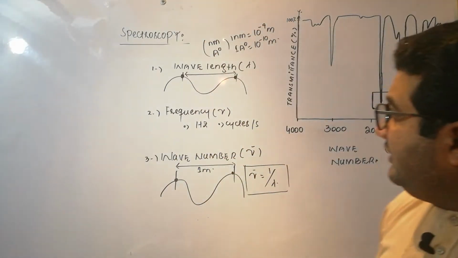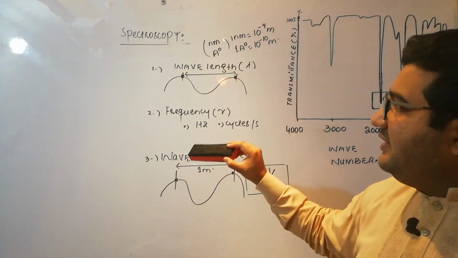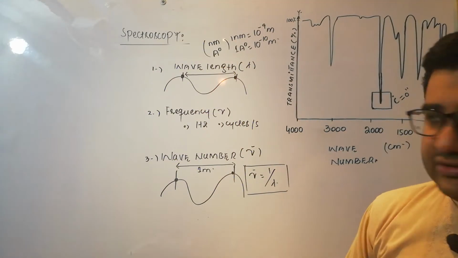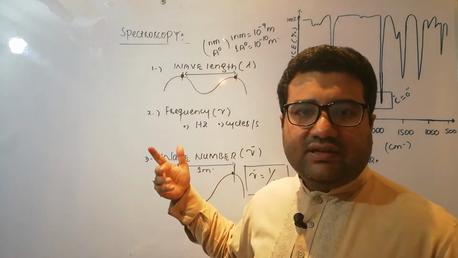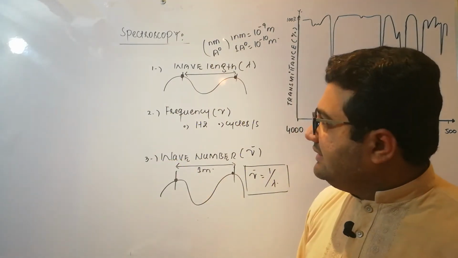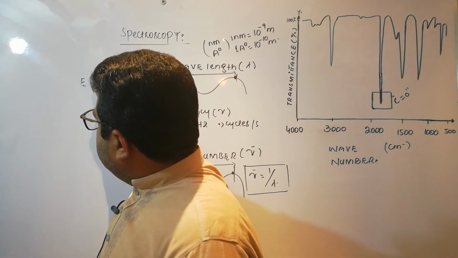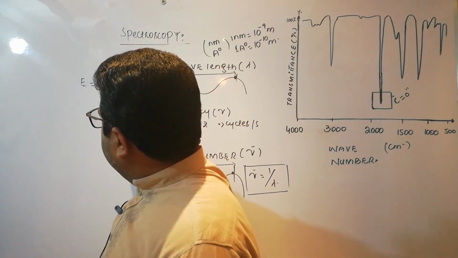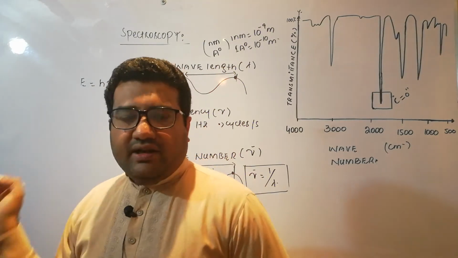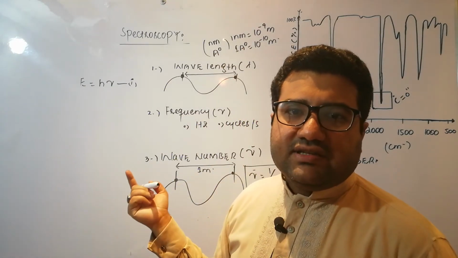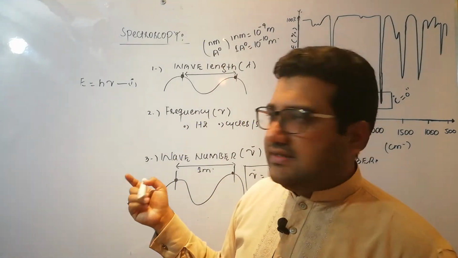So these are three terms that you must have an idea of in order to study spectroscopy. These are three properties of the electromagnetic radiations. Now according to Planck's quantum theory, E is equal to h nu. This one is the first formula. It shows that the energy of the radiations is directly proportional to their frequency.